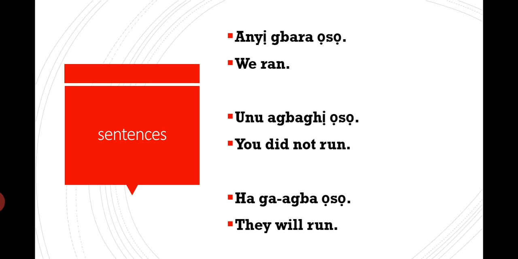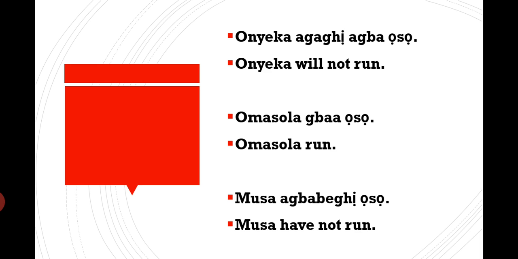Anyị gbara ọsọ. Anyị means we. So we say we ran. It's a pronoun. Unu agbaghị ọsọ. Unu means you. Say you did not run. Ha ga-agba ọsọ. Ha means they will run. Onyeka agaghị agba ọsọ. Onyeka will not run. Ọmashola gba ọsọ. Ọmashola run. Musa agbabeghị ọsọ. Musa have not run.